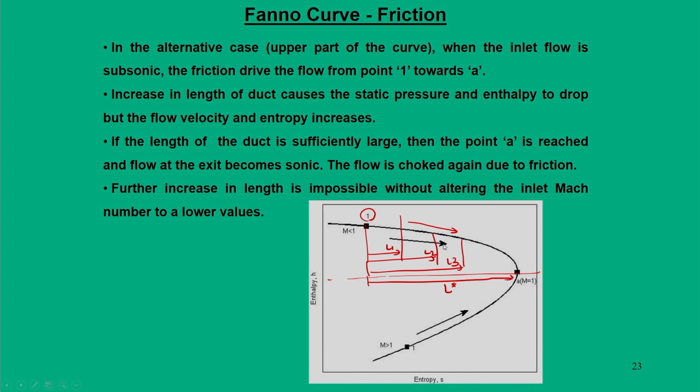When this flow is frictionally choked, I reach a point where the friction causes the static pressure and enthalpy to drop, but with an increase in the flow velocity and entropy. Further increase in this length beyond L star is not possible without altering the inlet Mach number to a lower value.